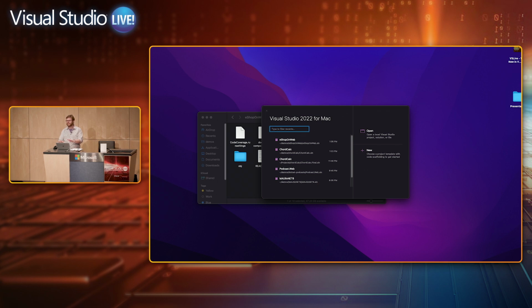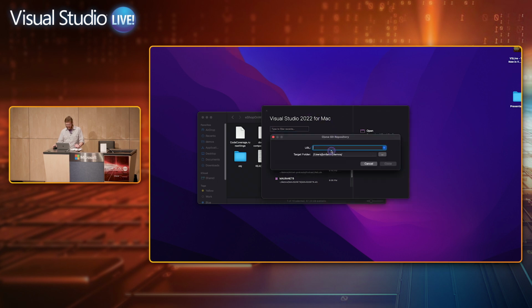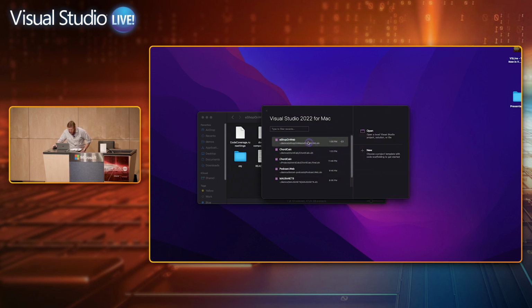So this is the very earliest stage. This is actually not at all a trustworthy source of music theory. But I could first go in and clone from my Git repo. We've got a new clone dialog, kind of a simplified one. I could go to the website and clone straight from GitHub. Today I'm going to just open it up for the sake of speed, this local version that I have here.